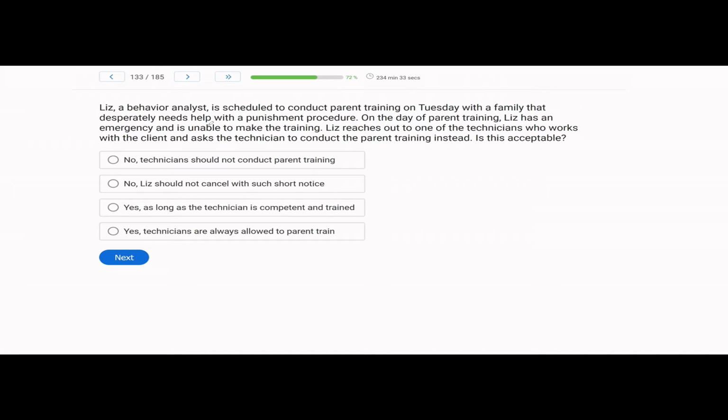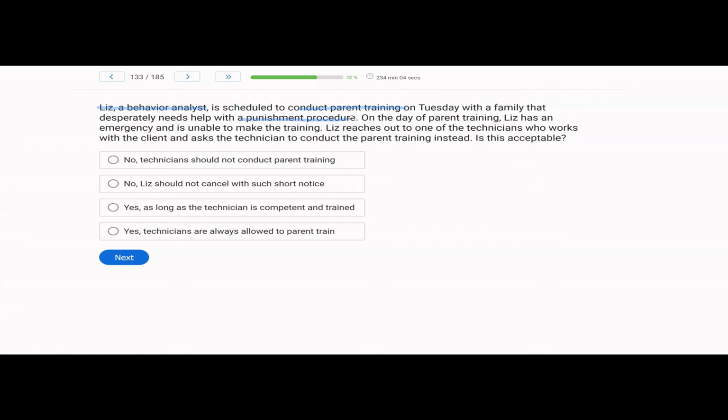Put yourself in the shoes of Liz. Liz is the behavior analyst in this case. And remember, as a behavior analyst, your role really is training and supervising and managing your team. You're creating these plans, you're training on these plans. So you're going to have to make a lot of tough decisions as to how you're going to handle your cases. In this case, Liz, the analyst, is supposed to conduct this parent training with the family that desperately needs